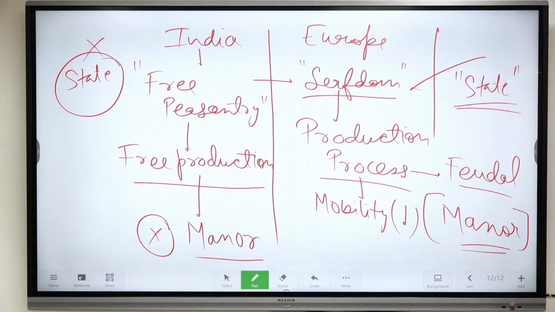Harbans Mukhia says that feudalism emerged due to changes in society in Europe. But in India, it has been attributed to the practice of making land grants. Okay. Then he also come up with a comparative appraisal of medieval Western Europe with that which is happening in medieval India. He says land productivity was very high in India in comparison to Europe. So there was no requirement to control the production process. If naturally it is going well, why would one control it? What would be the objective or motivation behind it?